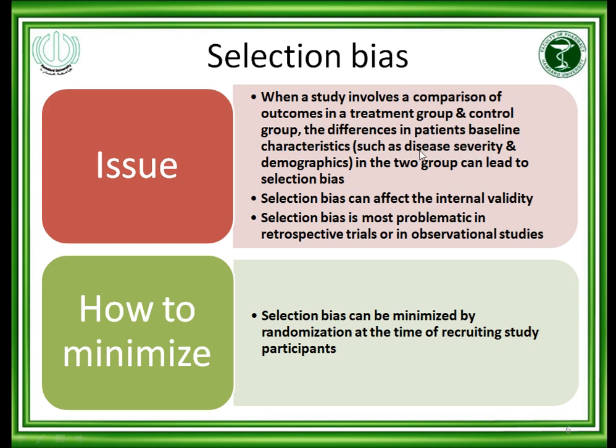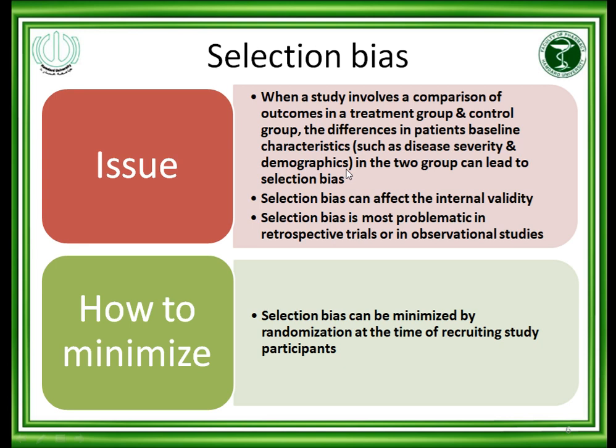Means that, for example, I am a researcher, I am assigning those individuals who have less severe disease to the experimental drug and those who have high severity to the control drug or reference drug. So automatically those who have mild disease will recover well with the drug, and this will be a bias because all patients should be divided equally based upon the severity or even based upon the demographics.